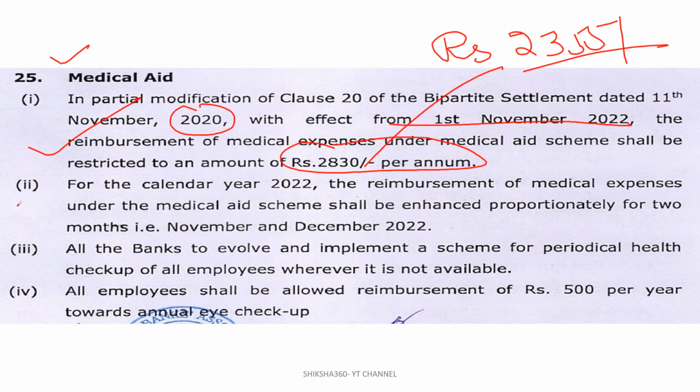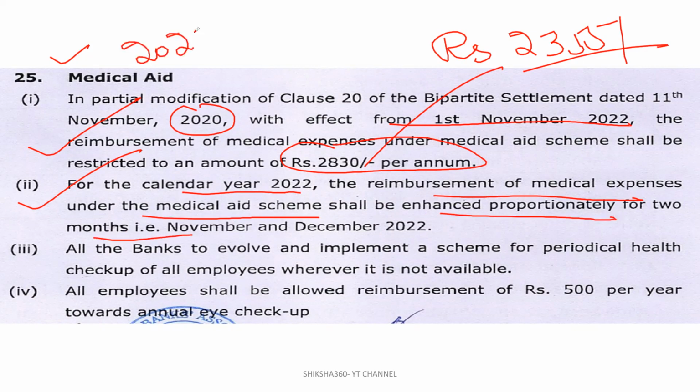So how? For the calendar year 2022, the reimbursement of medical expenses under the medical aid scheme shall be enhanced proportionately for 2 months. So it will increase from 1st of November 2022. For these 2 months, you have to claim proportionately. How much increase? Divided by 12 and multiplied by 2. Okay, so in this way, for 2023, you have to claim the full amount, that is the difference of both, 2830 and 2355.